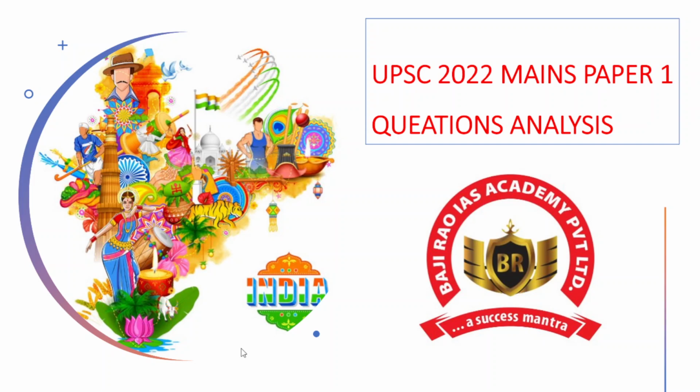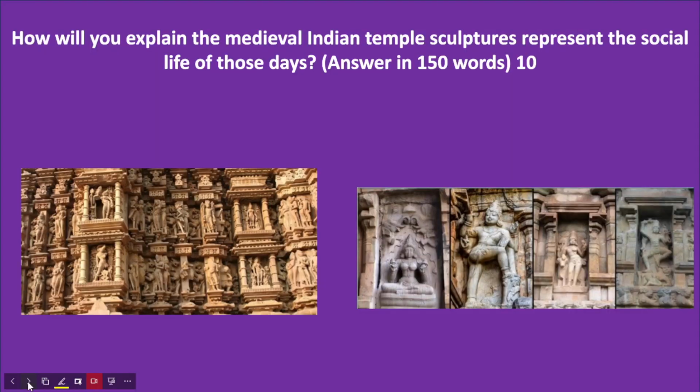So the first question that was asked in UPSC 2022 mains is about the temple sculptures in medieval India. The temple sculpture represents the social life of those days. We have different temples in different parts of our country that were particularly constructed during medieval times.